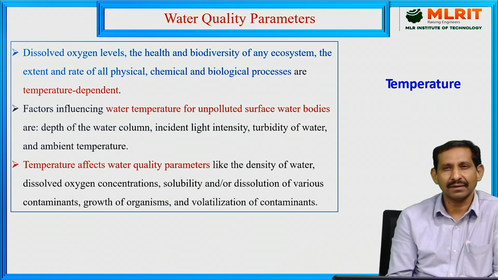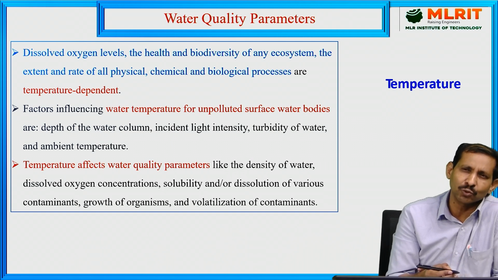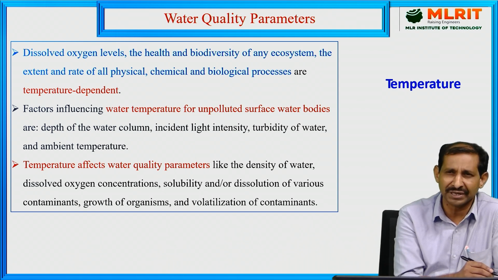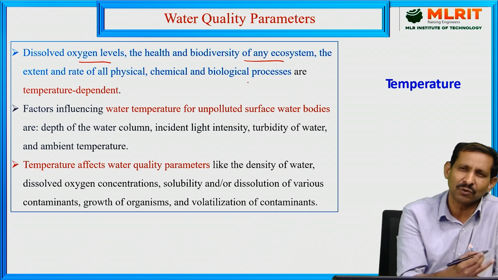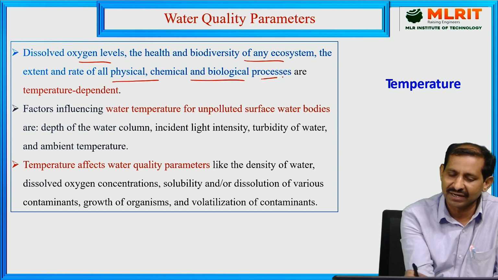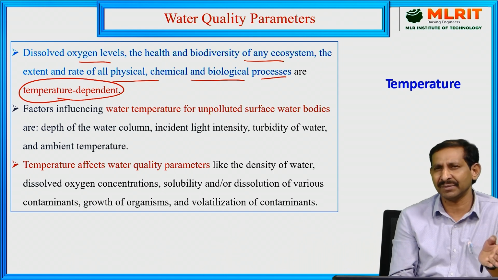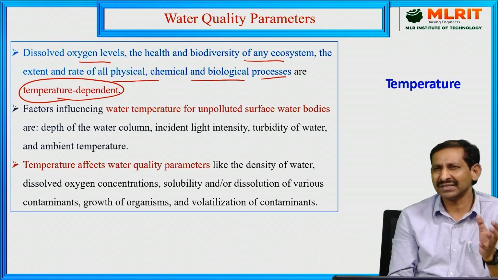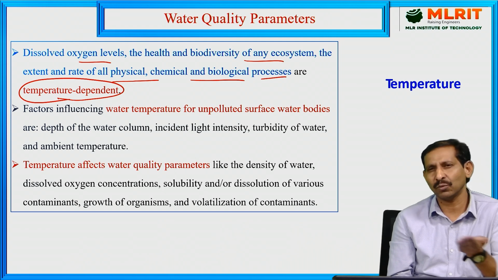So now coming to another water quality parameter, that is temperature. Here temperature plays a very crucial role in water bodies, because water contains so many dissolved salts, dissolved oxygen levels, and the biodiversity of any ecosystem. For example, without water, any ecosystem cannot survive. The rate of all physical, chemical and biological processes is temperature dependent, because the water contains a lot of salts, dissolved oxygen, biological oxygen demand, and some chemicals that will be dissolved. Once these are present in the water, it depends on temperature. If more is dissolved, more temperature will be required.